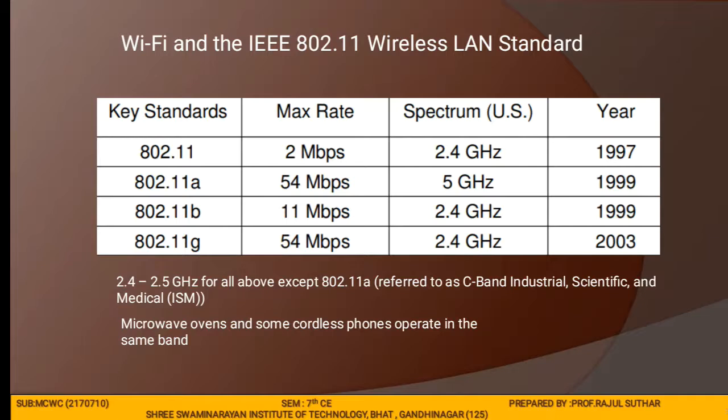So this is the most useful comparison for your GTU exam question. 2.4 to 2.5 gigahertz for all except 802.11a, which refers to the C band, that is an ISM band. ISM is nothing but the industrial, scientific and medical band. The microwave oven and some cordless phones operate in this frequency band. So this is the LAN standard 802.11.